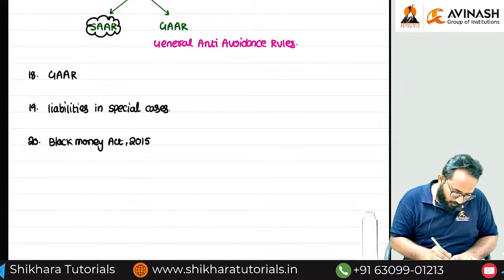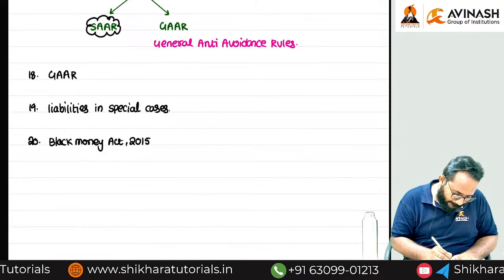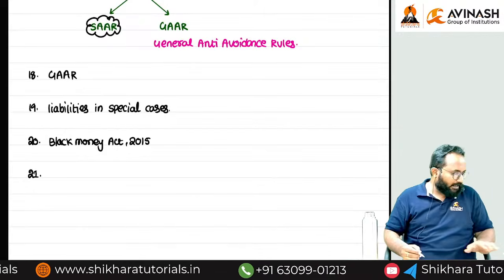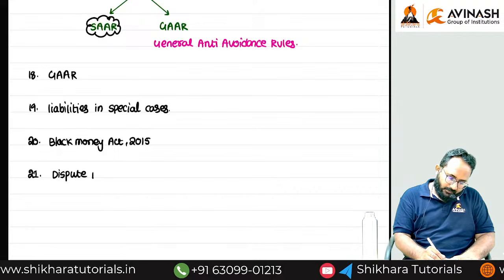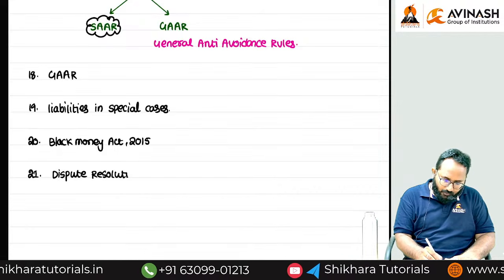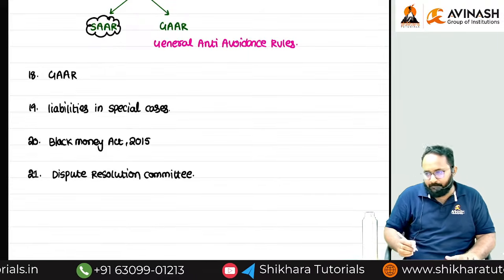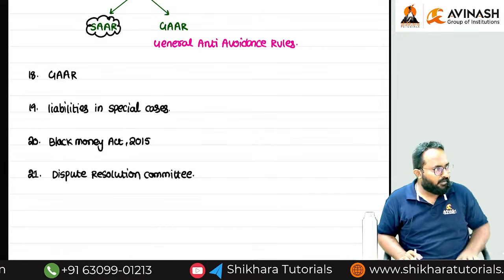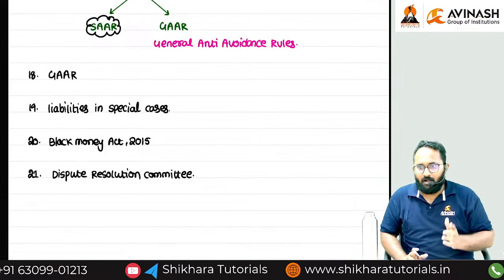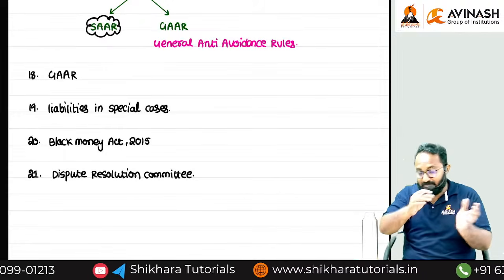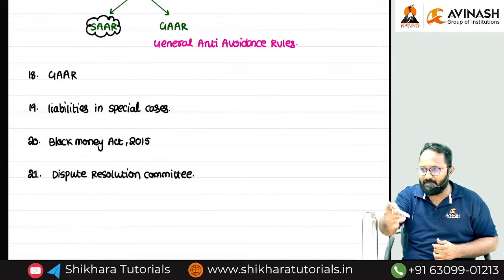Now, 21st chapter. Any idea? Yes, Dispute Resolution Committee. Students always give less importance to this chapter. In the last attempt, they gave it 4 marks. Only 1 page we have in our study material. Always we remember this as a Z category chapter. So there is no need to read this chapter, but they gave 4 marks. Half page, 1 page, 4 marks.